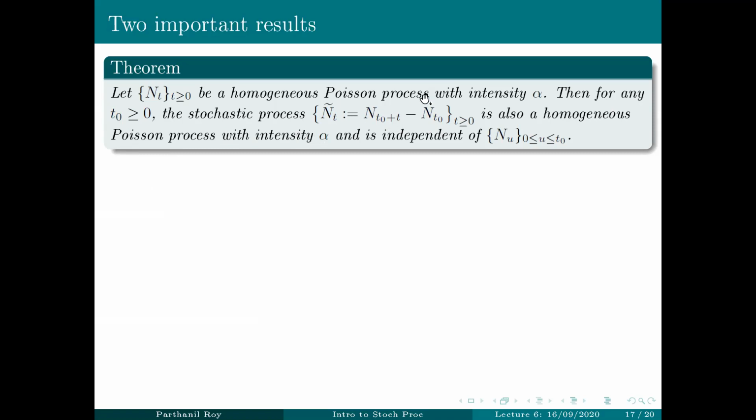And this process is entirely independent of the original process N up to time t naught. By the way, the theorem that we proved only had N t naught in here, but then I gave you an exercise that asks you to show that N tilde t is independent of the process N all the way up to time t naught, using the Markov property of the process N. Okay. So using the exercise, we actually proved this thing.